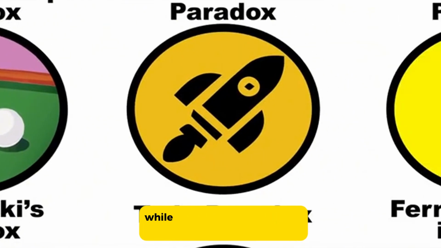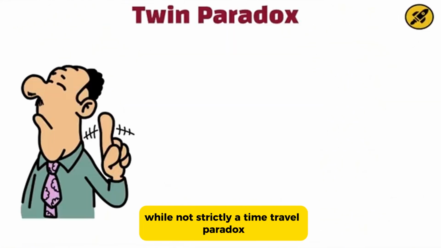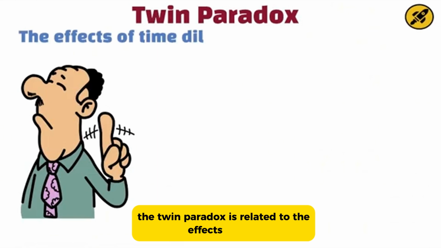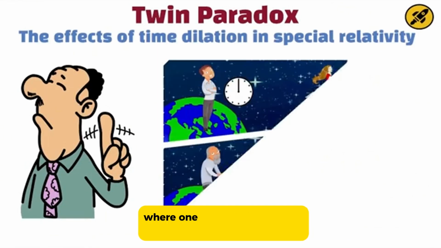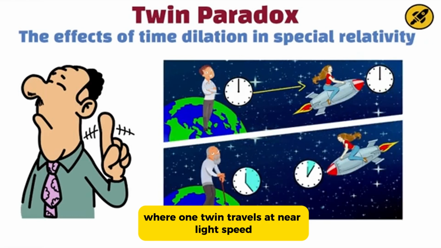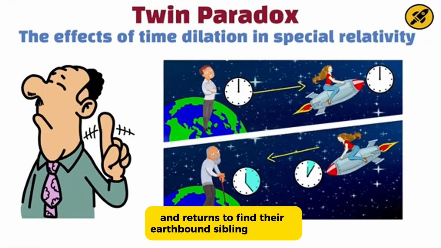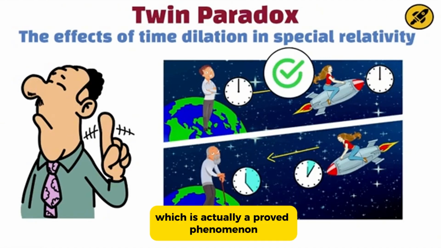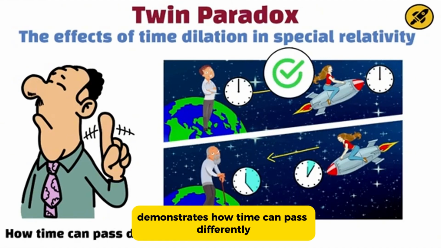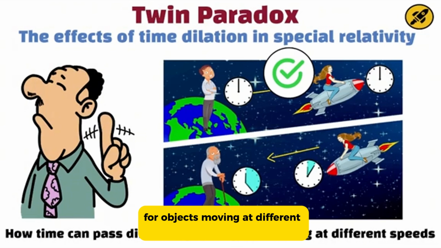Twin paradox. While not strictly a time travel paradox, the twin paradox is related to the effects of time dilation in special relativity. It describes a scenario where one twin travels at near light speed and returns to find their earthbound sibling has aged more. This paradox, which is actually a proven phenomenon, demonstrates how time can pass differently for objects moving at different speeds.